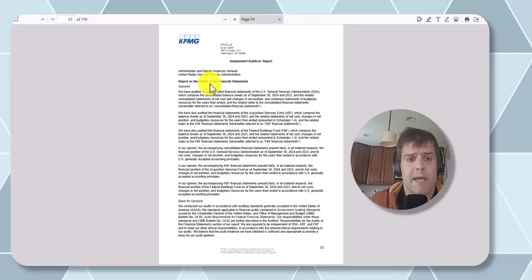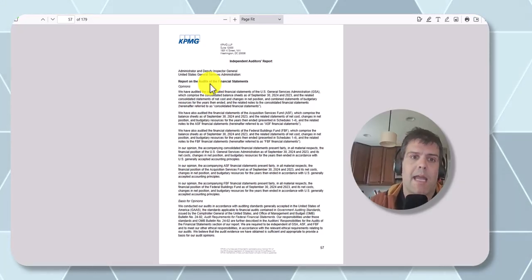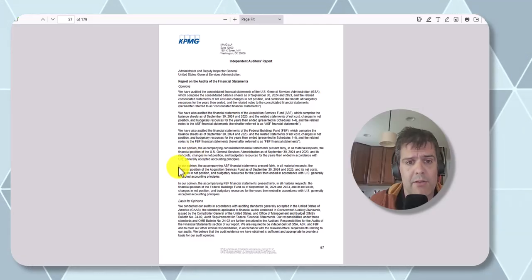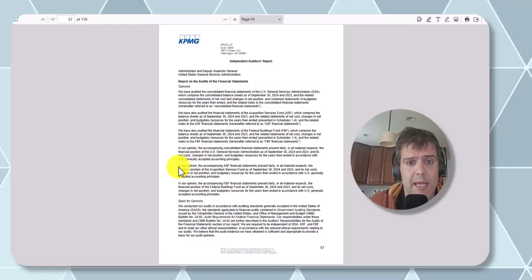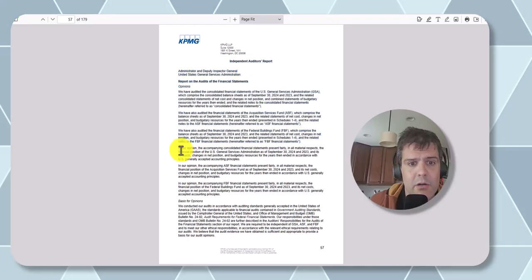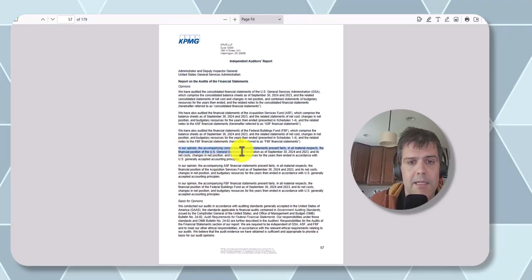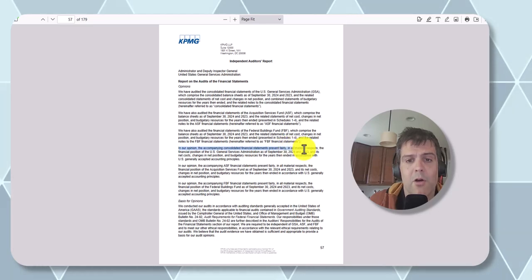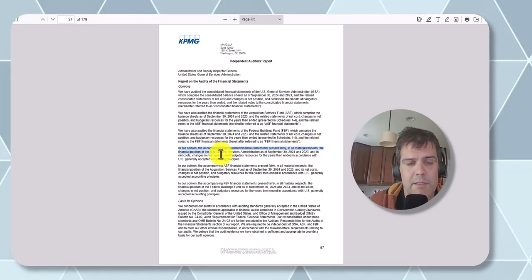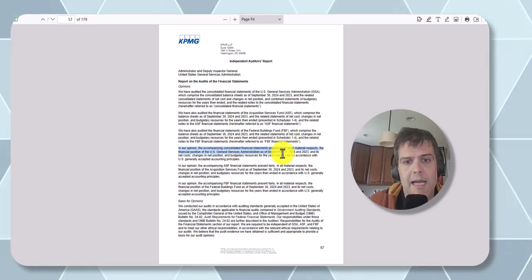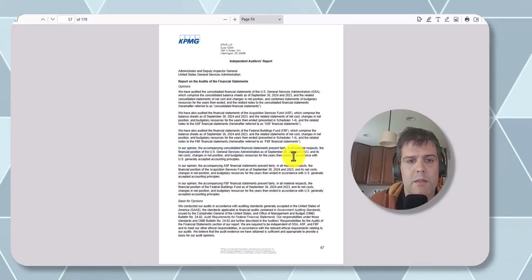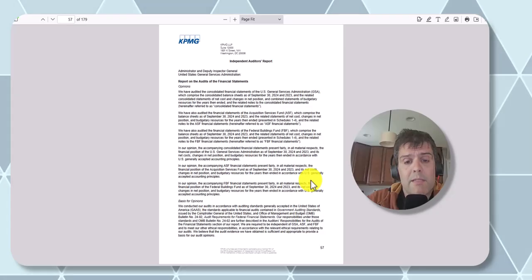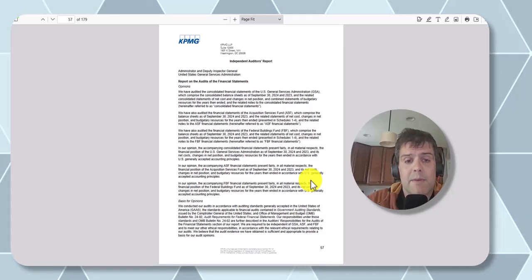It starts off with the opinion section, which talks about how the auditor conducted their audit. But what you want to do is scroll down to a paragraph that says, "in our opinion." So you'll see here, in our opinion, the accompanying consolidated financial statements present fairly, in all material respects, the financial position of the GSA as of September 30th, 2024 and 2023. So there it is, in our opinion, presented fairly, all material respects.